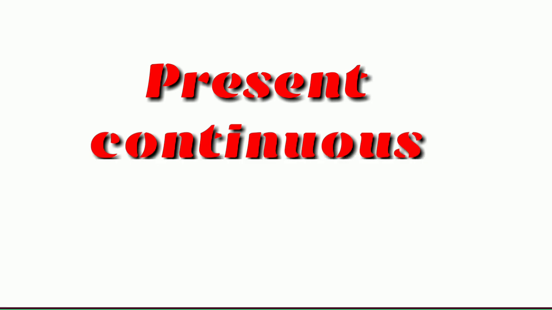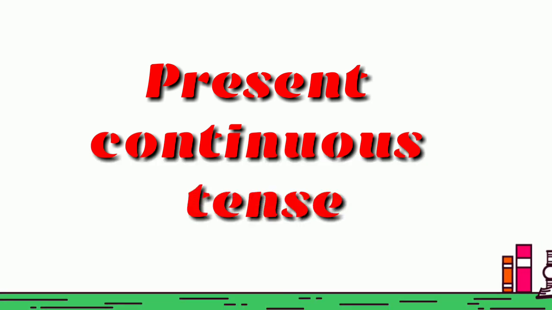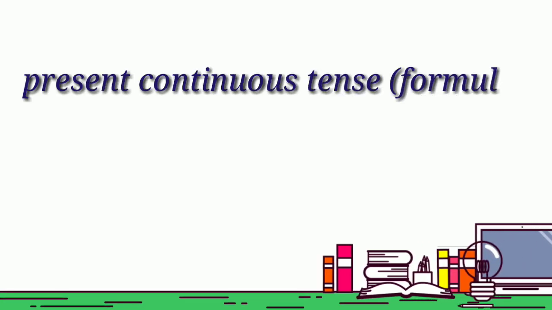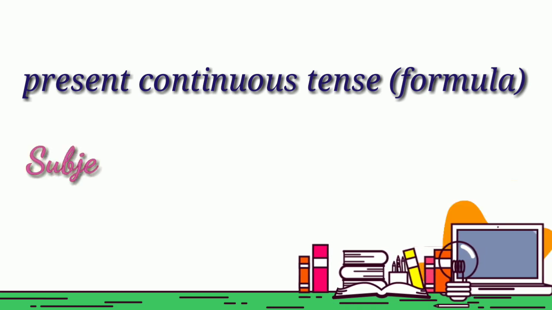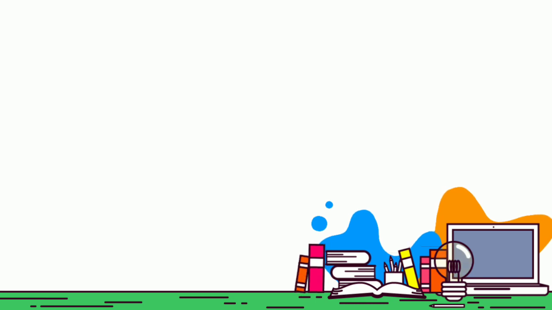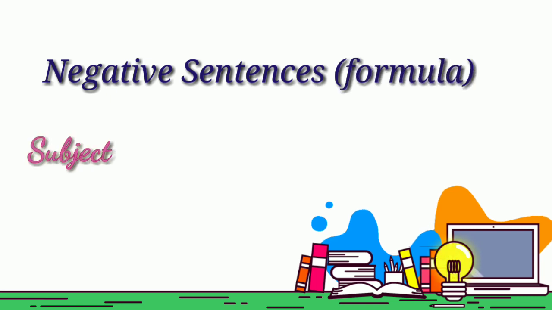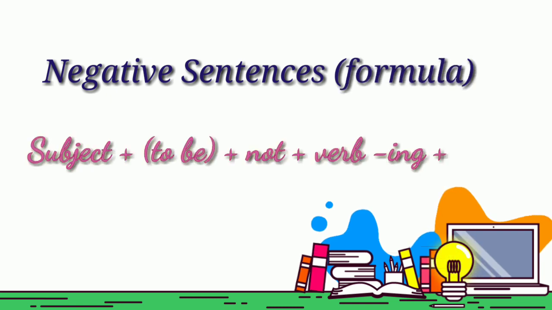That's all about the present continuous tense. Now let's revise what we have learned. The formula for present continuous tense is subject plus to be plus first form of the verb plus ing plus object. The formula for a negative sentence is subject plus to be helping verb plus not plus first form of the verb plus ing plus object.